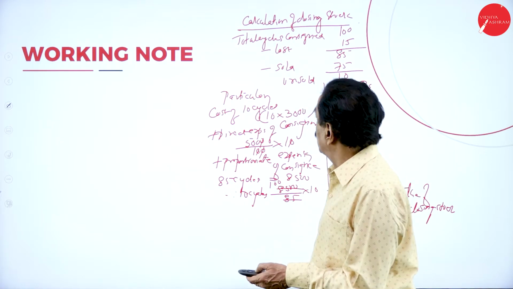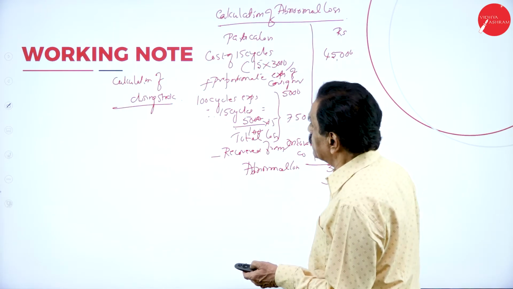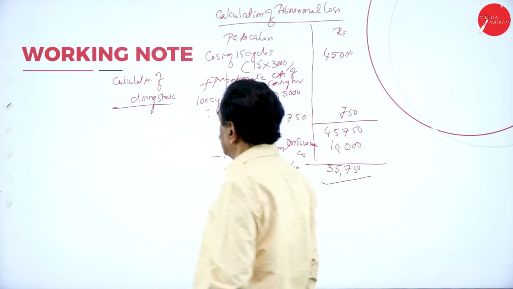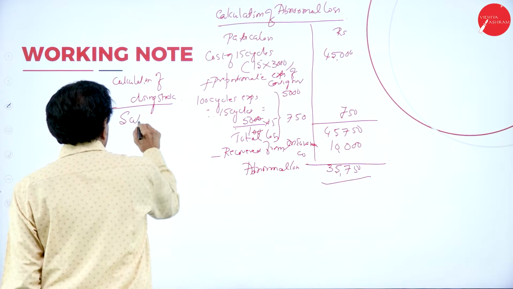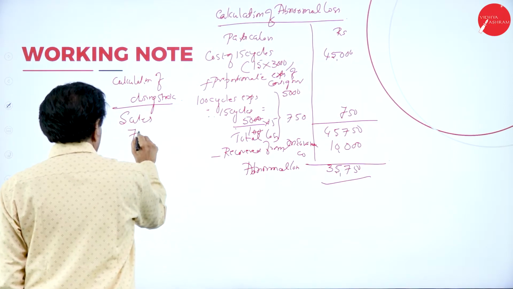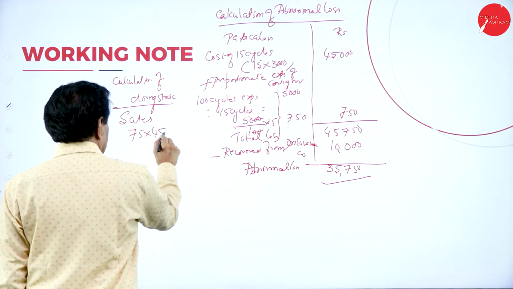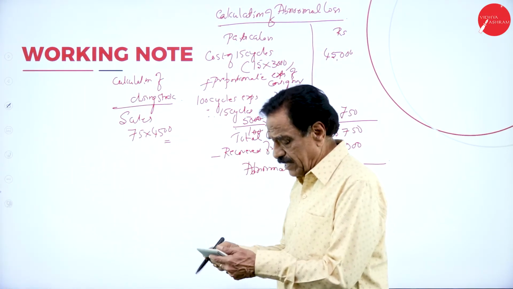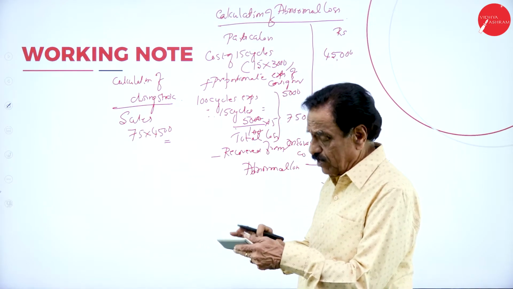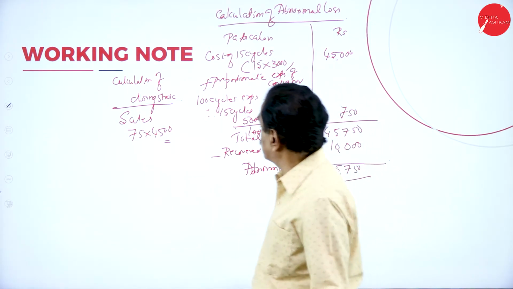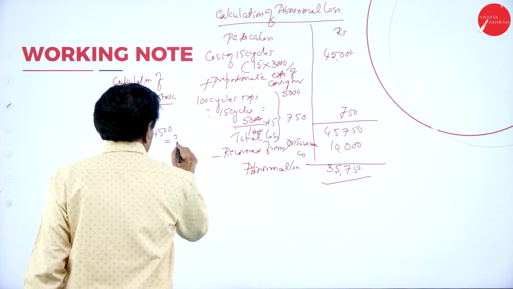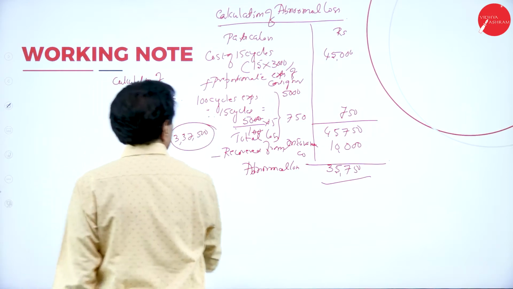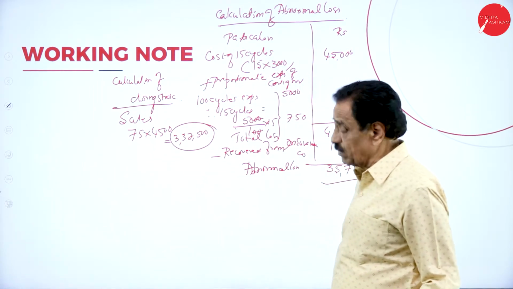Then I think you understand this, no? Sales: 75 sold at 4,500. Sales: 75 at the rate of 4,500, 75 cycles into 4,500 is 3,37,500. This is the sales, 3,37,500.